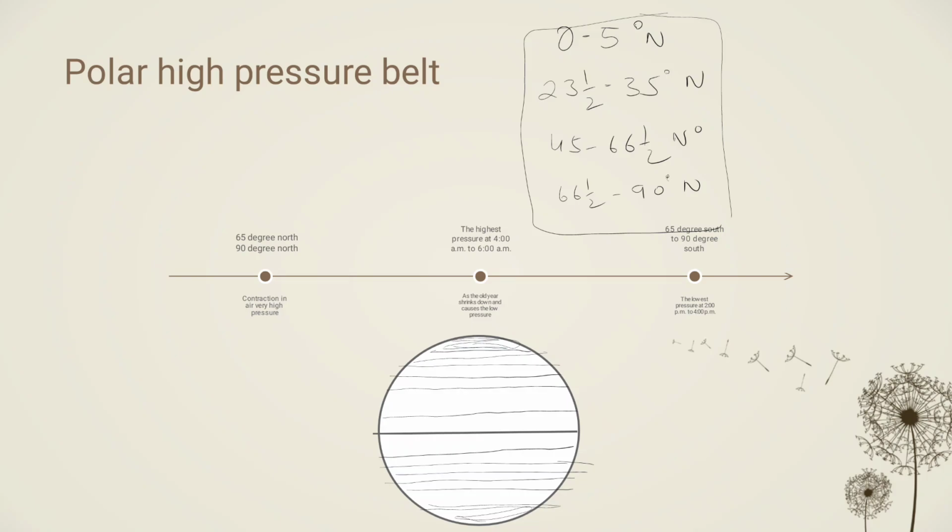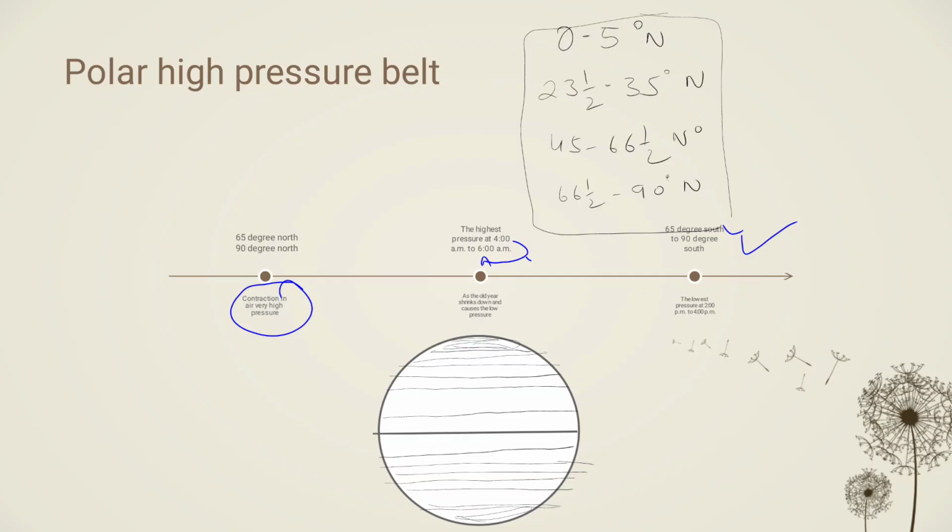Polar high pressure belt is between 65° north to 90° north and 65° south to 90° south. This is due to contraction, as the air is at very high pressure. As the air shrinks down and causes the low pressure, the highest pressure is between 4 am to 6 am, because that time is experiencing the lowest temperature.